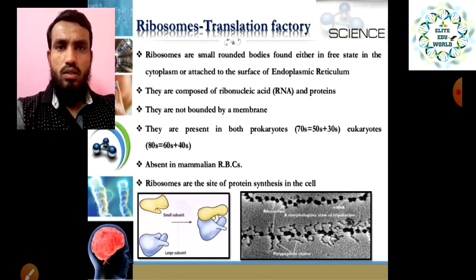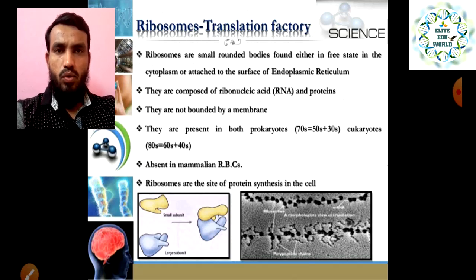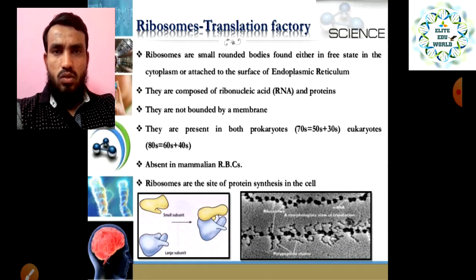We have already seen the basic components of the cell, like cell wall, cell membrane, cytoplasm, and nucleus. Then we went through the cell organelles, like mitochondria, Golgi apparatus, and endoplasmic reticulum, right? And we have already seen the difference between plant and animal cells in our previous lectures. So the remaining thing, in this slide, is ribosomes, right?